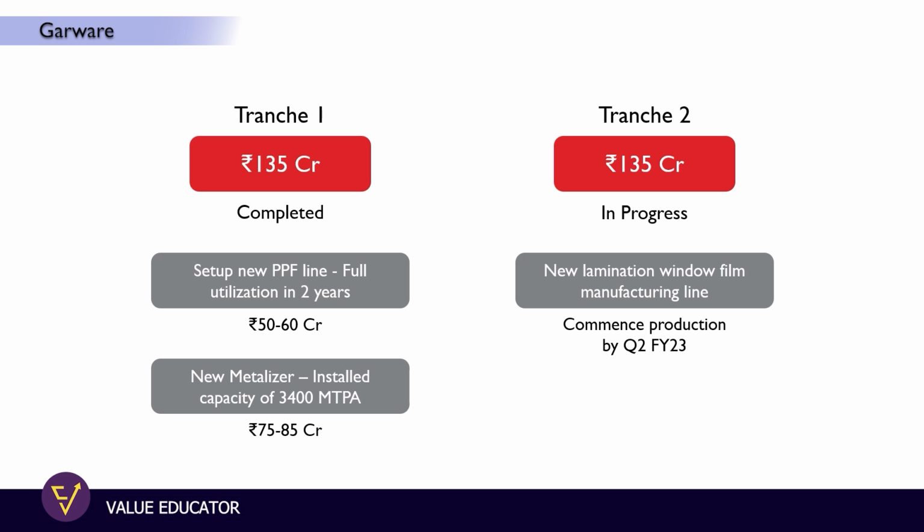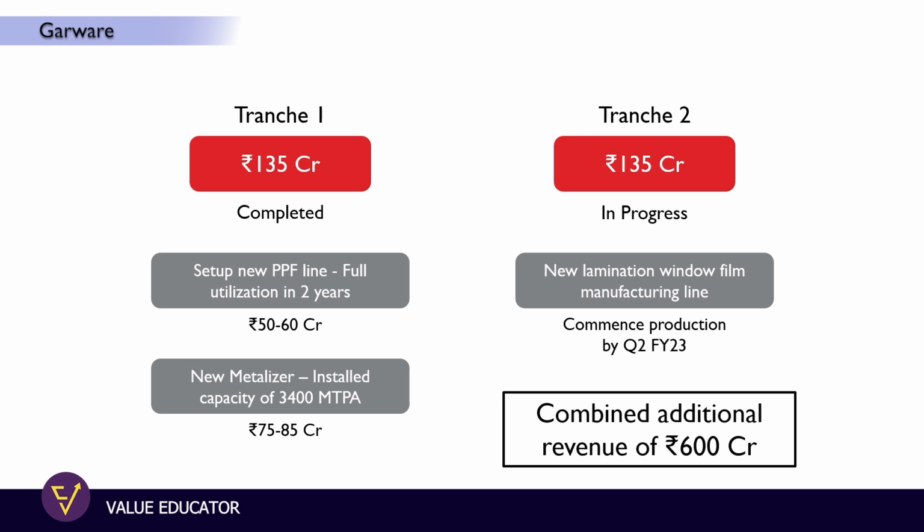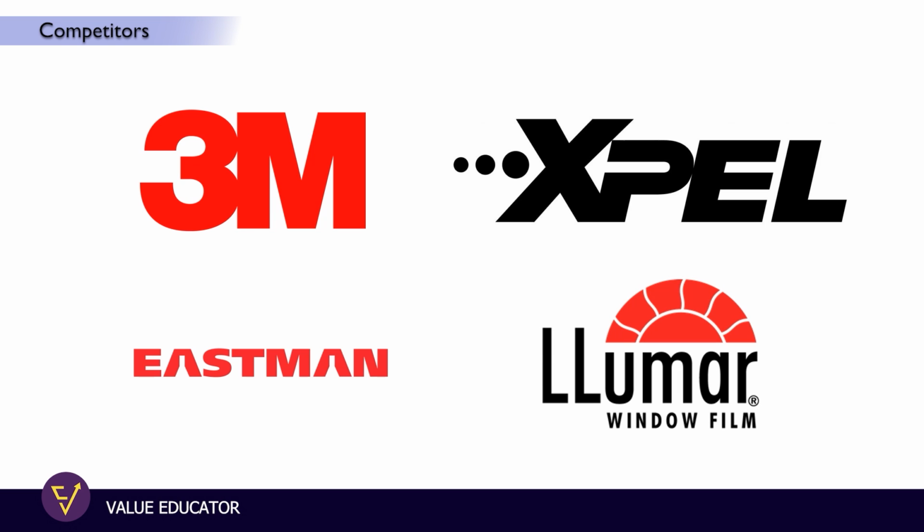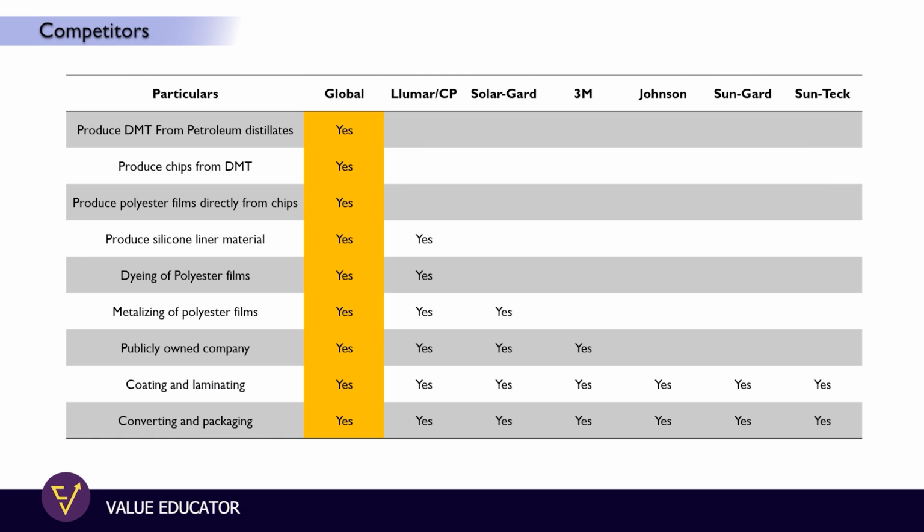Management is expecting an additional 300 crores of revenues from the newly set up line for the sun control films, while another 300 crores of additional revenues will be coming from the PPF side. So both put together, we can expect that in the next 2 years, an additional 600 crores of revenues can come. There are certain competitors for Garware, starting from 3M, Expel, Eastman, Lunnar. But if we check in this chart, then Garware is the only company in India which has complete backward integration, and only the second company in the world with complete backward integration.